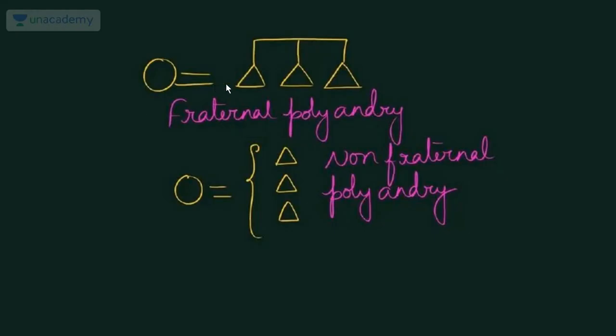Next comes the concept of fraternal polyandry. It means that there is one woman married to multiple men, and those men are related through brotherhood; they are related by the same blood. You can especially use the example of Draupadi in the Mahabharata, who is married to the 3 brothers. You can also give the non-fraternal polyandry. Fraternal means brotherhood. Non-fraternal means a girl is married to 3 men, but those 3 men are not related to each other. So that's the basic difference.